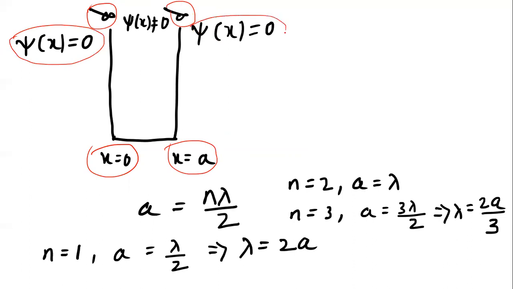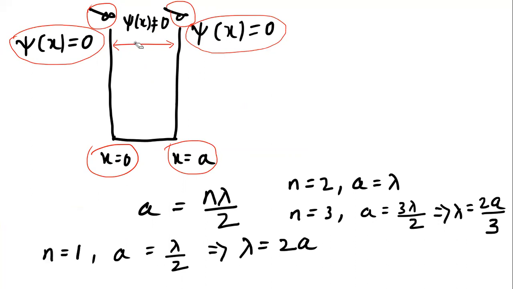It doesn't represent anything, because the potential is infinite here, so we cannot say that the wave function exists here. But within this range, the potential is 0, so the wave function exists here, as we said.